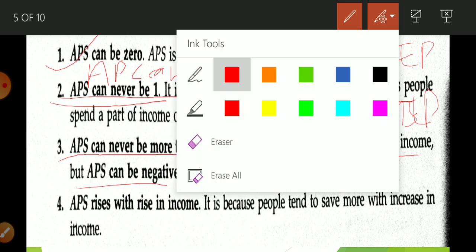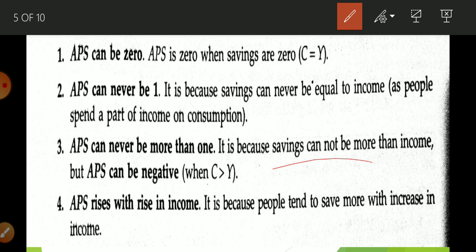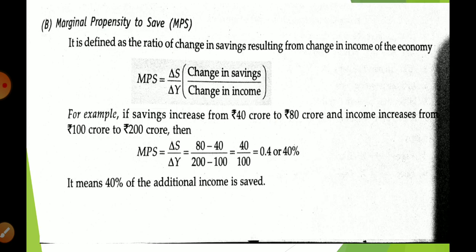Now let us understand marginal propensity to save. Remember, the term marginal is related to extra. When something is given extra, that is marginal. We are talking about saving.